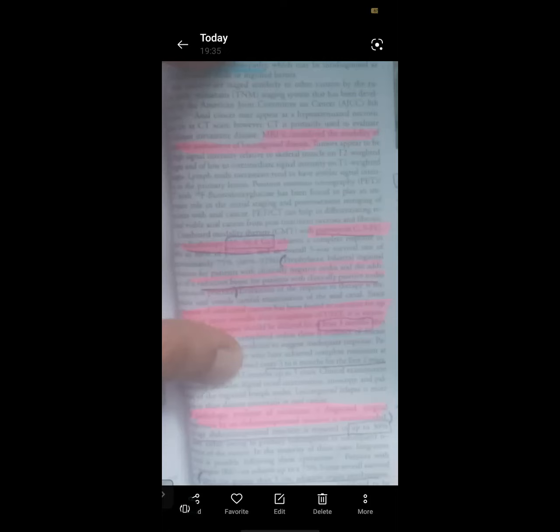Okay, man, go to biliary cancer. Okay. So come to Sabiston 21st edition. Page number 1516.